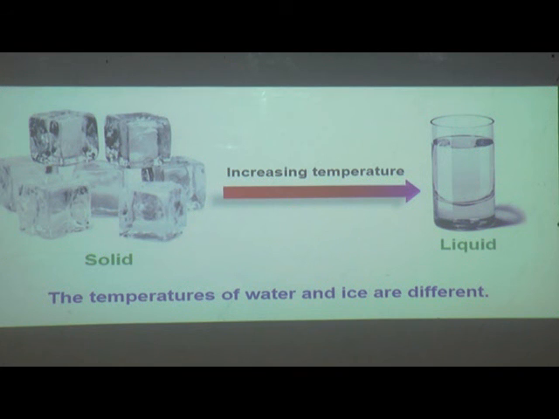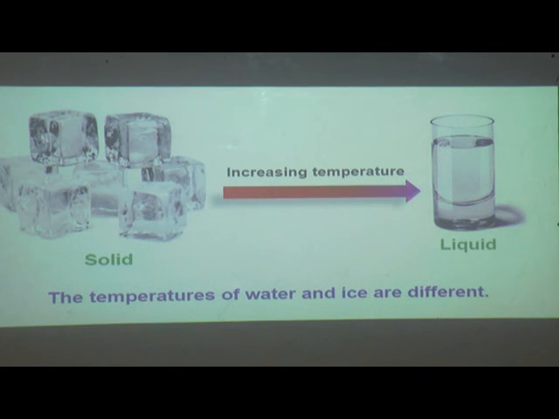Water vapor changing into liquid on cooling is called condensation. About evaporation and condensation we have seen in detail in the last lesson. In nature, evaporation and condensation of water is taking place all the time. In nature, water is found in three forms: ice, water and vapor. The three forms of water are also called the three states of water. The three forms of water are interchangeable.